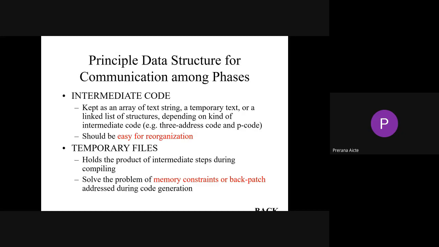So we have different types of temporary files. They hold the products of intermediate steps during your compilation, solving the problem of memory constraints or backpatching addressed during code generation. That is, if we want to retrieve already existing code, we can dig the memory by using this type of temporary files. Right.